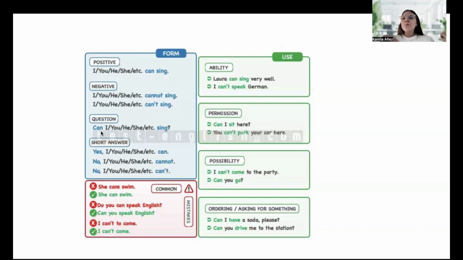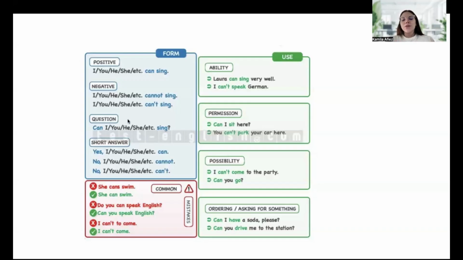For question, it's the same thing as positive, but we switch the subject pronoun and the verb can. So we have can first, and after that we use the subject pronoun: I, you, we, they, he, she, it. And at the end of it, we use the verb and complement, and we use a question mark, right?